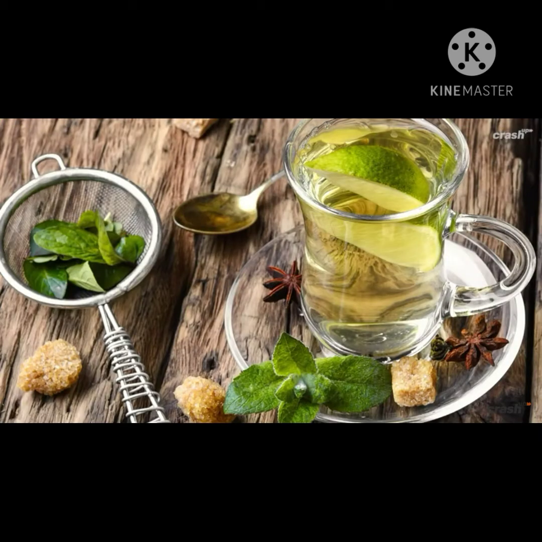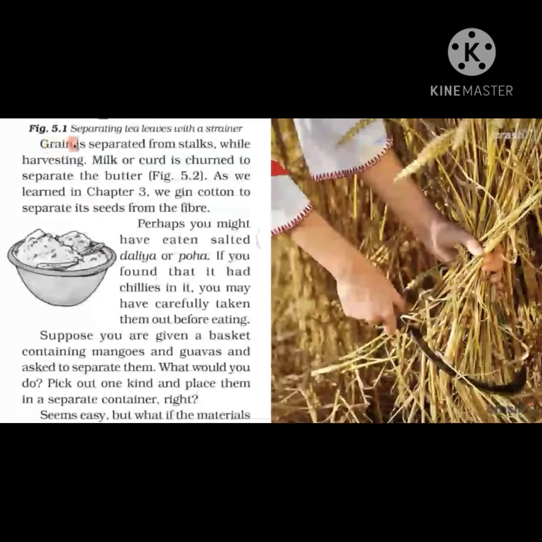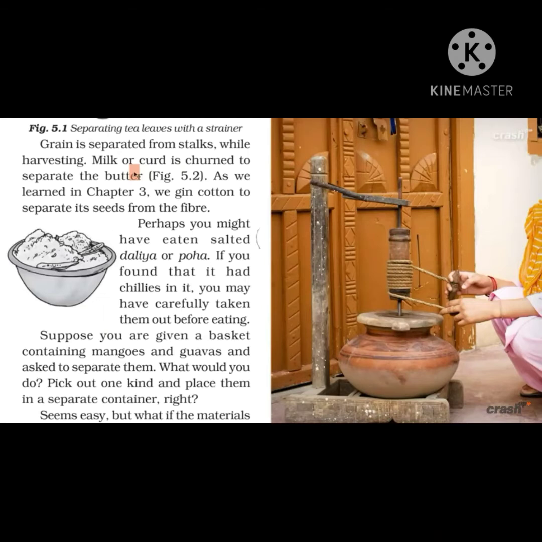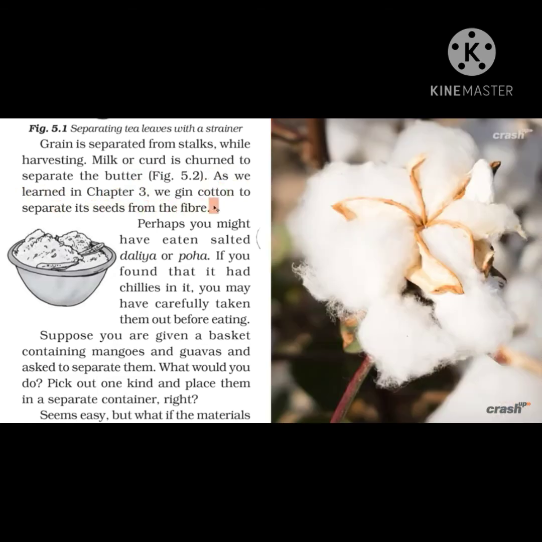We separate tea leaves from the tea in our daily routine. We also separate the grains from the stalks when we harvest. We need this separation for obtaining pure grains. Again, milk or curd is churned to obtain the butter or the buttermilk. Here also we are separating two useful components. We have also seen the ginning of cotton, which means cotton seeds are separated from the cotton fiber.